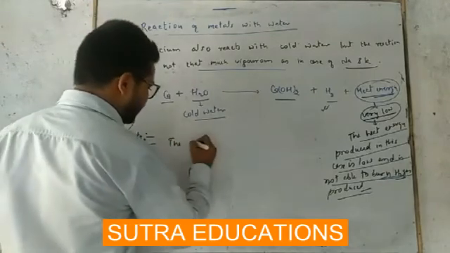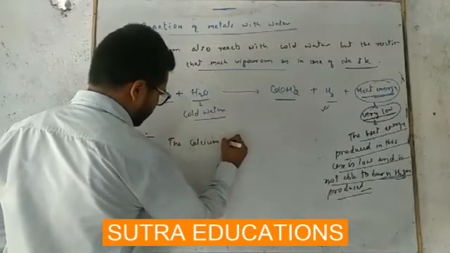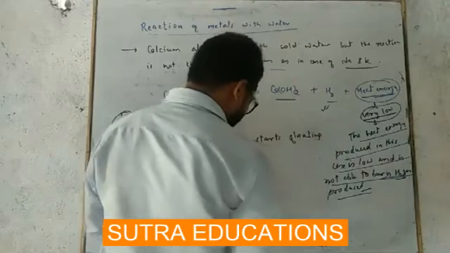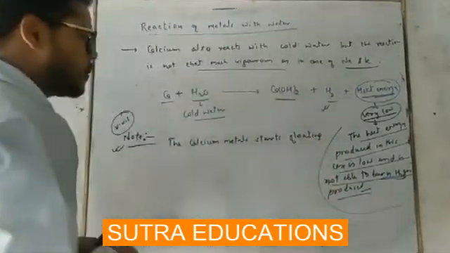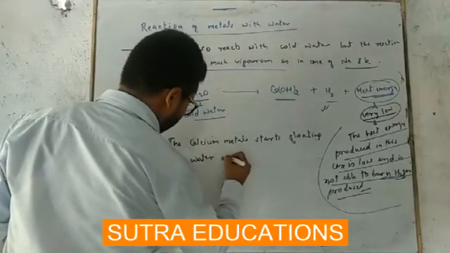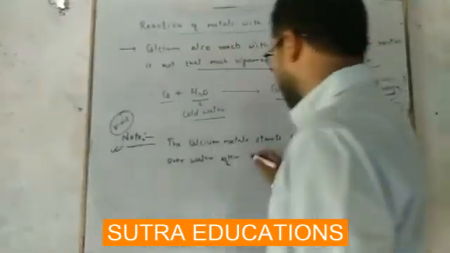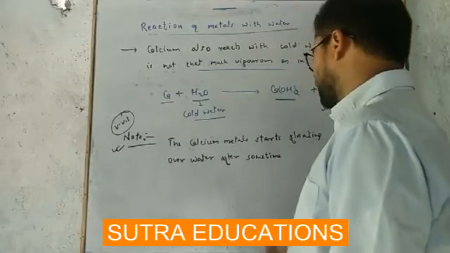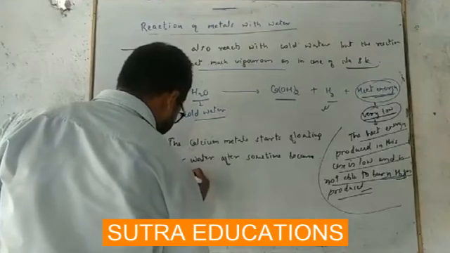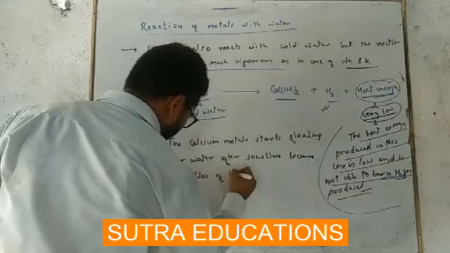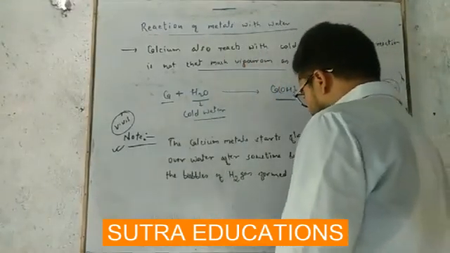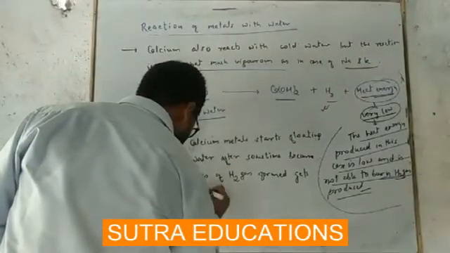The calcium metal starts floating over water after some time, because the bubbles of hydrogen gas, H2 gas formed, get stuck to the calcium metal.